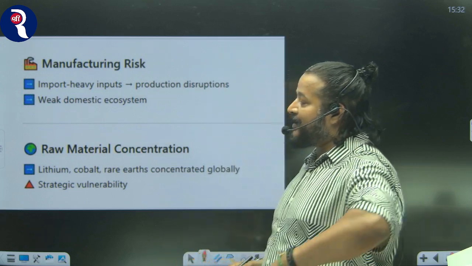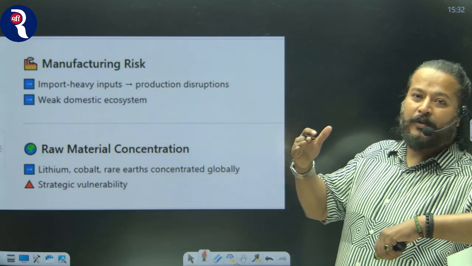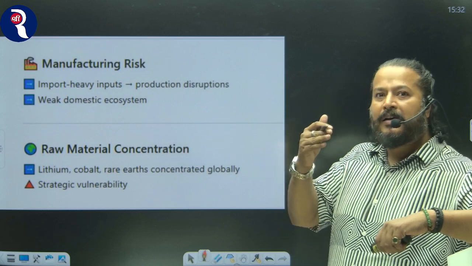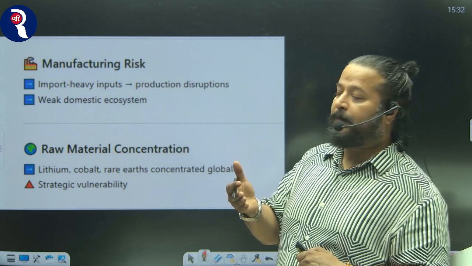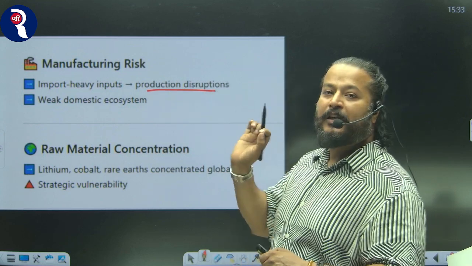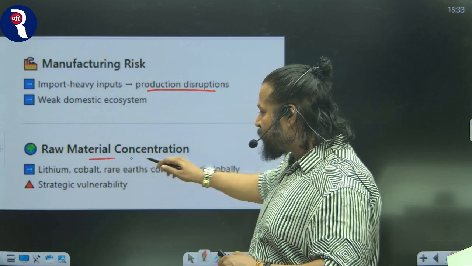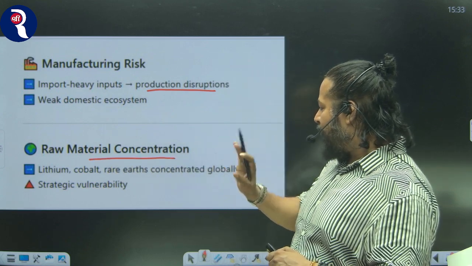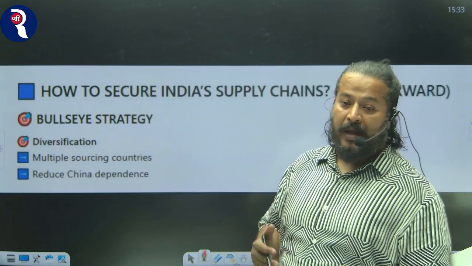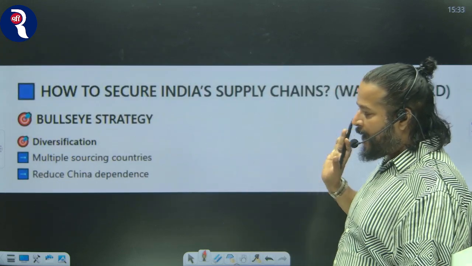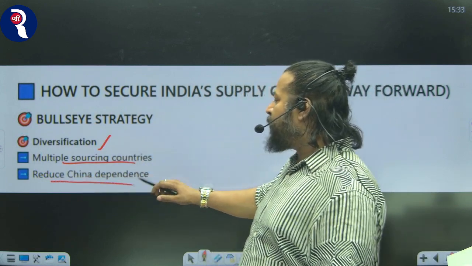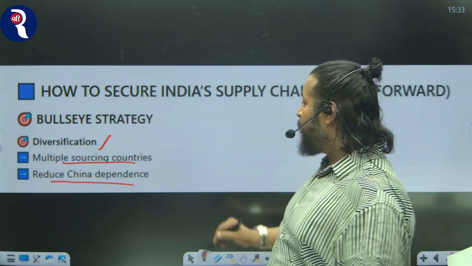Another argument concerns manufacturing and import-heavy inputs. We are import dependent when it comes to manufacturing. That's why we are having difficulty in competing with China. So import-heavy inputs lead to production disruption, which will lead to a weak domestic ecosystem. Now, raw material concentration: lithium, cobalt, rare earths are concentrated globally, and they are vulnerable to any kind of disruption. Now, how to secure India's supply chain? We can secure it by diversification. We can have multiple sourcing countries, and we can reduce dependence on China. For that, we have joined Pax Silica.